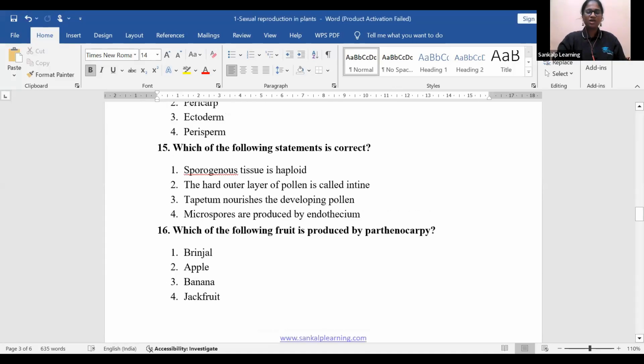15th question. Which of the following statements is correct? Which statement among those given below is correct? Option 1, sporogenous tissue is haploid. 2, the hard outer layer of pollen is called intine. 3, tapetum nourishes the developing pollen. 4, microspores are produced by endothecium.